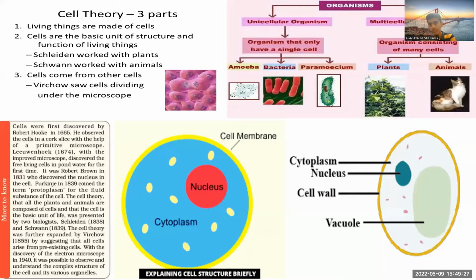Next, of course, organisms are classified on the basis of the number of cells. First is unicellular. We can understand it from the word itself. Uni means single, cellular means cell: single-celled organisms, or organisms made up of a single cell. Examples are amoeba, bacteria, paramecium.